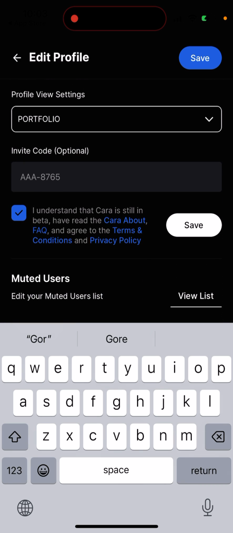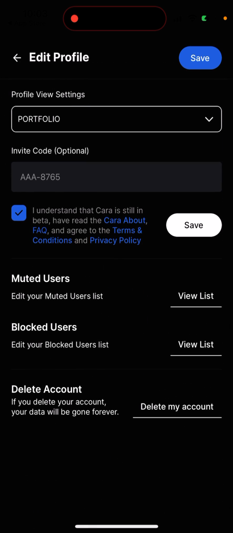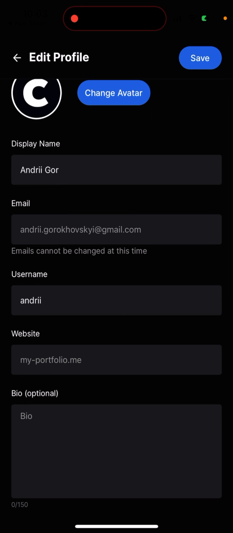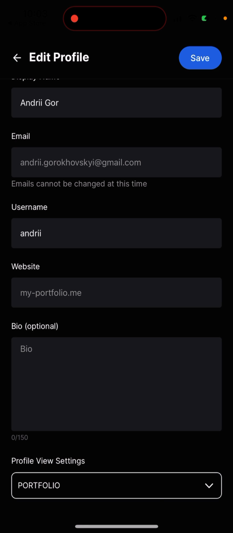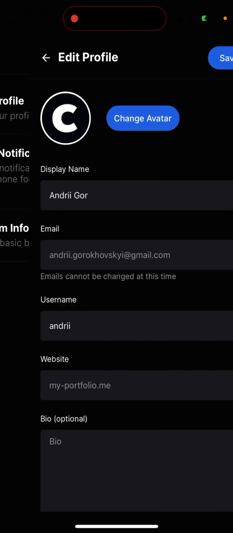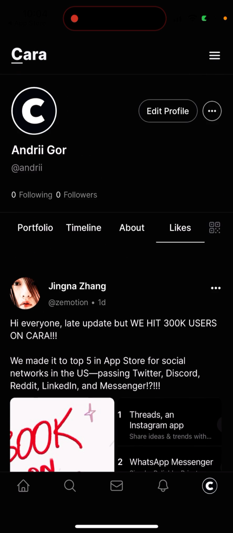In the bottom, you can also go and delete your account. You can also see muted users and blocked users. So if you're not happy, you can easily delete your account. Here is your username. By the way, I really recommend you sign up right now and reserve a nice username. For example, I reserved my first name as a username, which is quite nice. Then there are push notifications, some system information, and that's it basically.